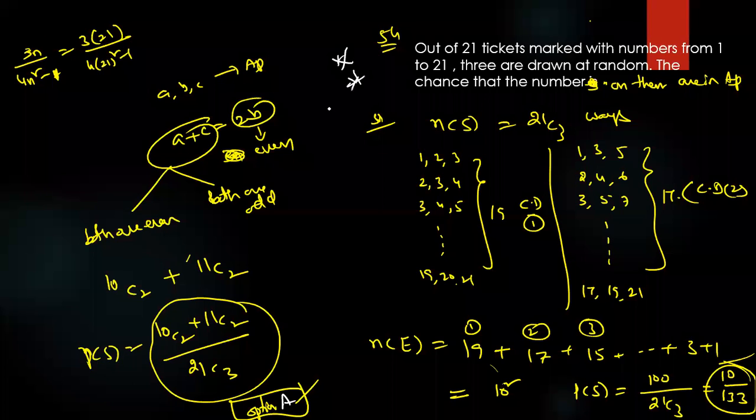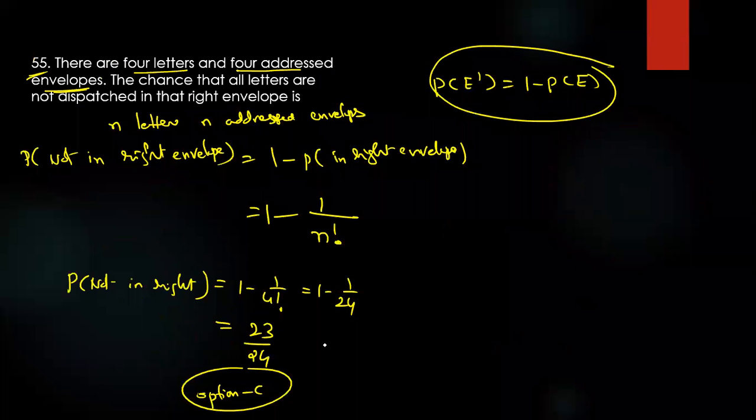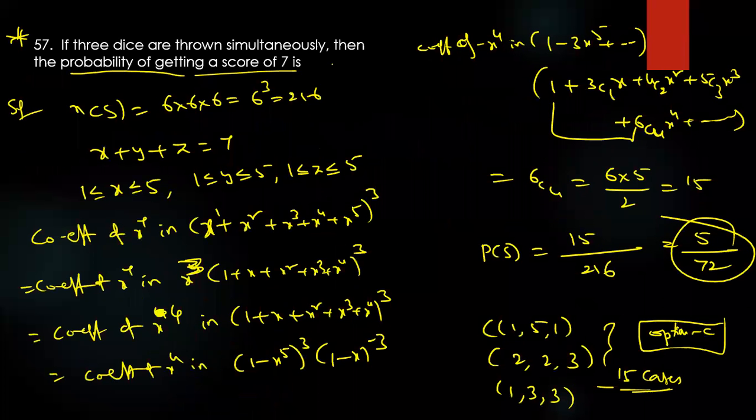Reverse our question. Very important model. Thank you, Bhavan. Yeah. 61. What is the answer? Anyone?